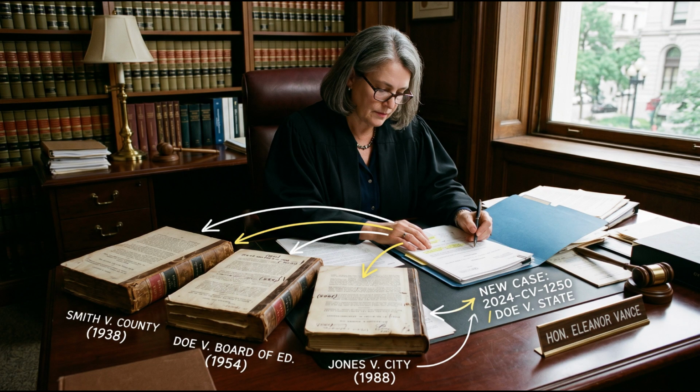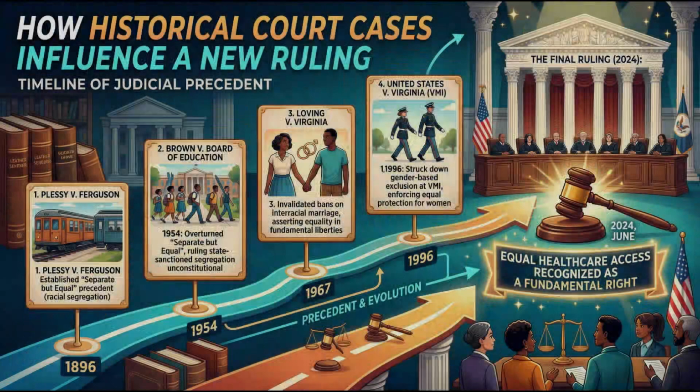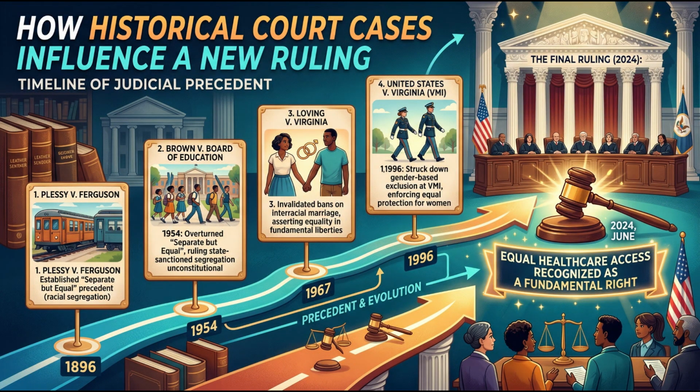Instead of starting with a legal code, judges often begin by looking at previous court decisions. The idea is simple. If a similar dispute was decided before, courts should generally follow that earlier decision. This helps create consistency and predictability. Rather than asking, "What does the code say?" the judge may ask, "How was a similar case decided in the past?" This principle is called precedent.